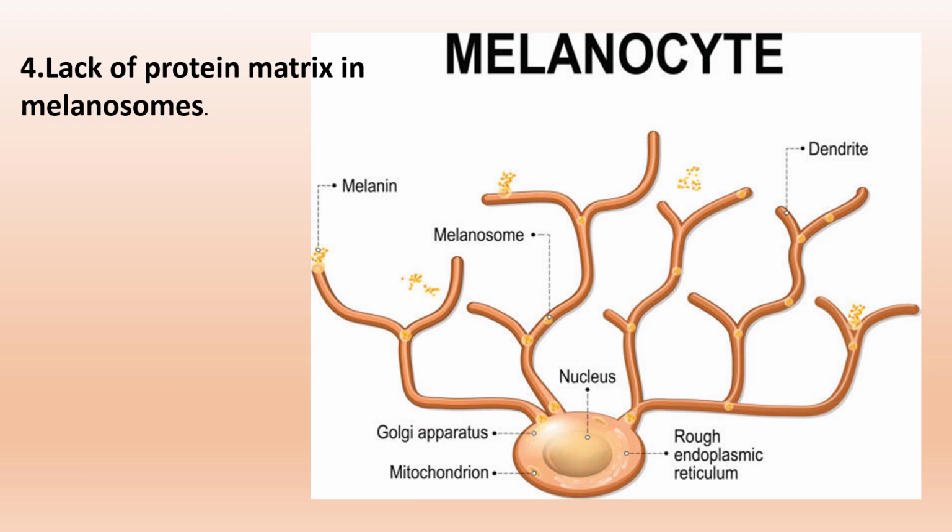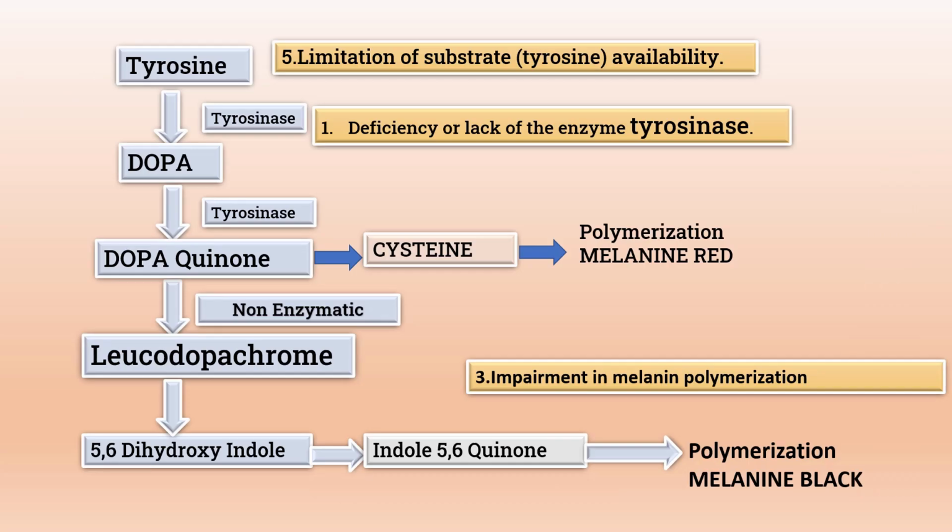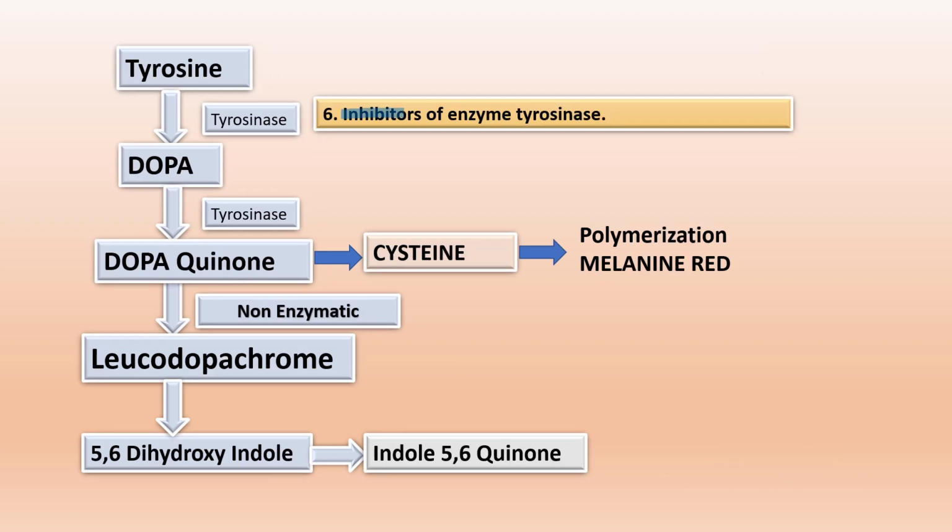Lack of protein matrix in the melanosome. If the protein matrix required in the melanosome is not available for melanin formation, due to that condition there may be albinism. And limitation of substrate, for example tyrosine deficiency, or a limitation of substrate for any reason. Due to that condition there is albinism. And inhibitors of the enzyme tyrosinase. If there is any inhibitor of tyrosinase, because of this inhibition there will be no conversion of tyrosine to melanin.